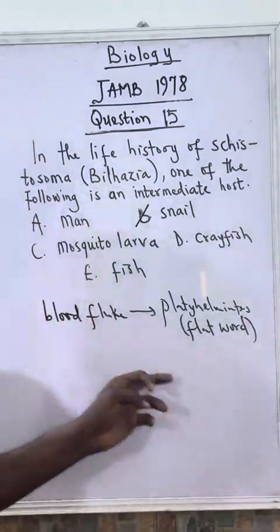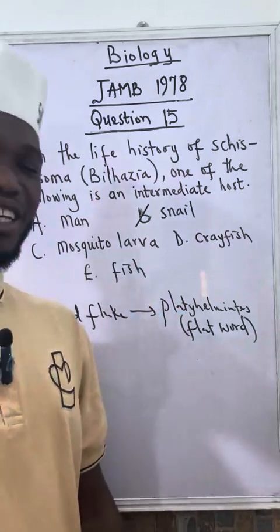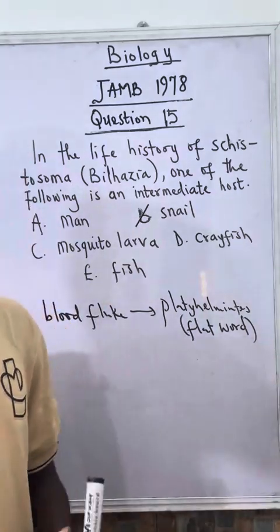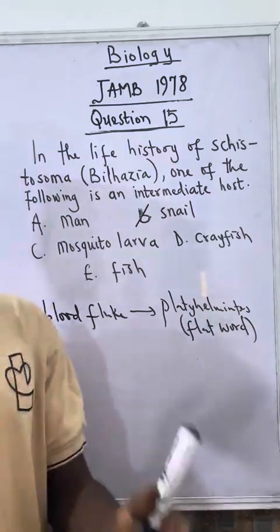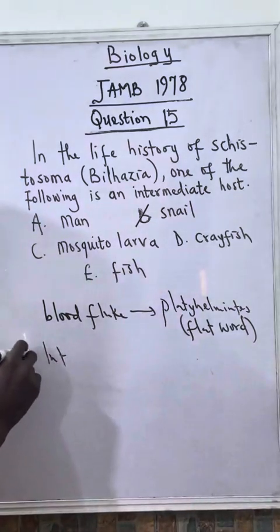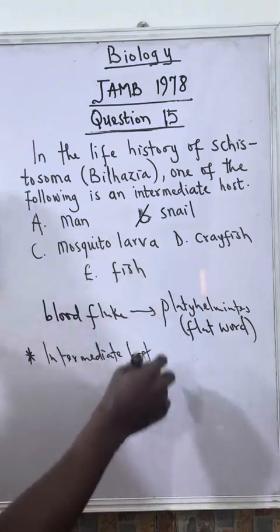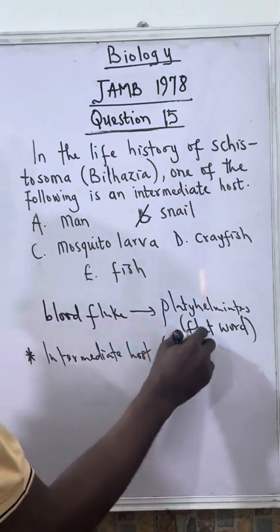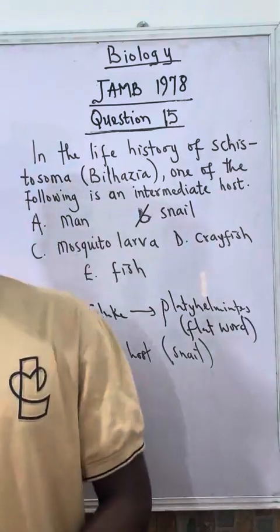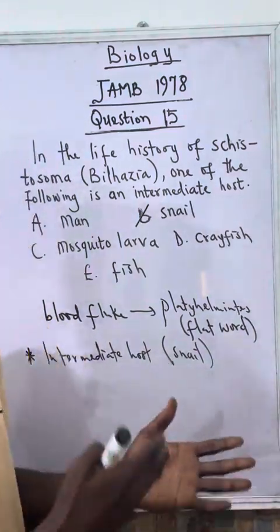And as you can see, this flatworm has a very complex life cycle because it requires two important hosts for it to survive. It cannot just form and develop like that. It requires to live inside two different organisms. The first one is known as the intermediate host. So this is usually a snail, especially those snails that belong to the genus Bulinus or Biomphalaria. So those are the type of snail it targets.